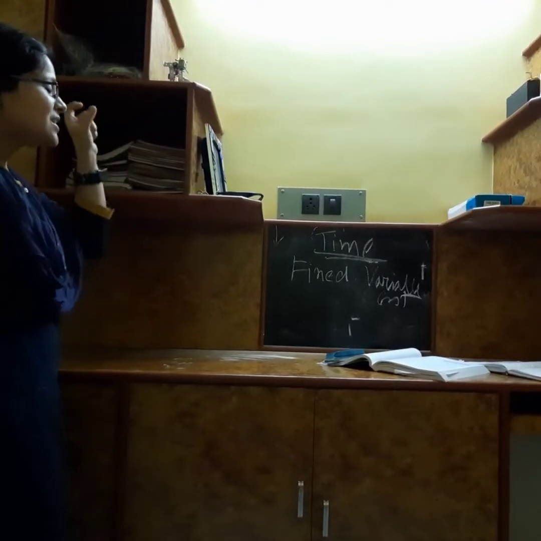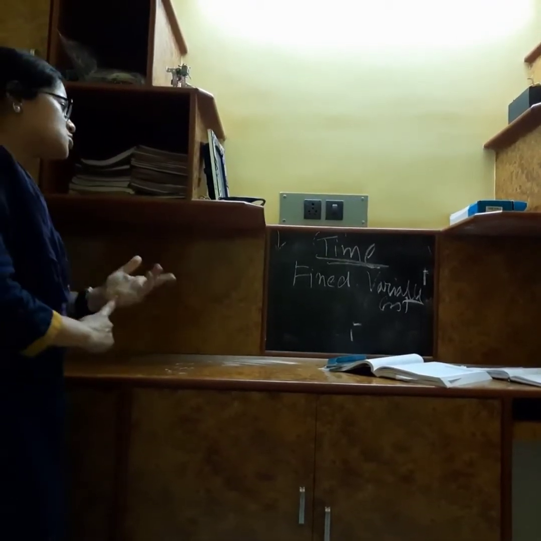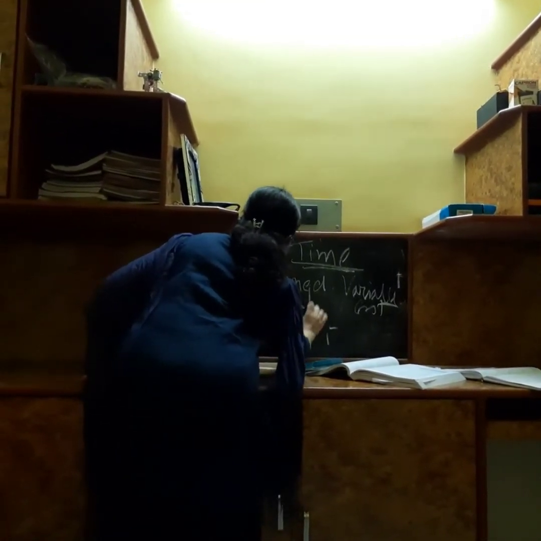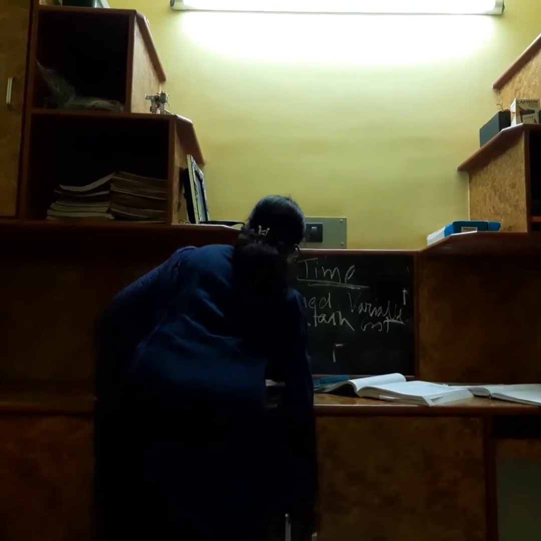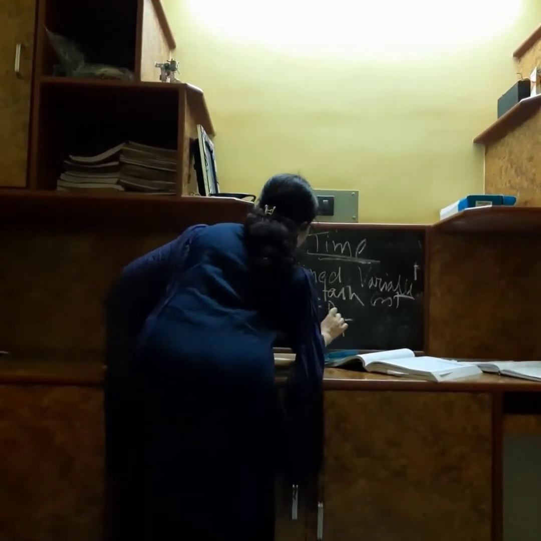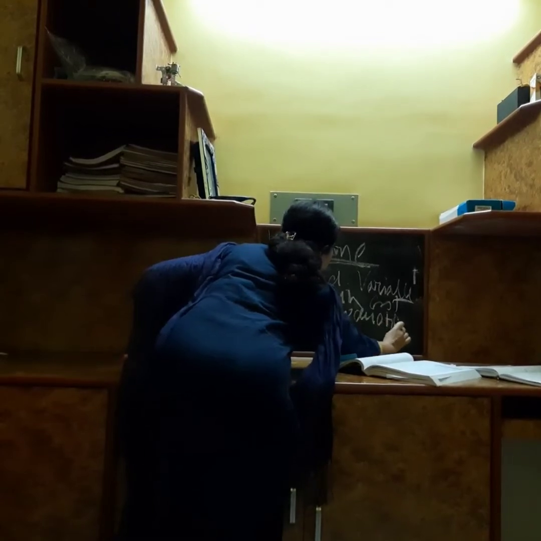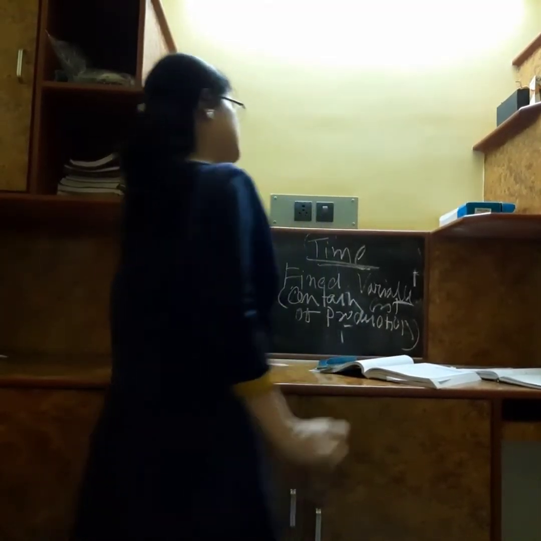So what is called fixed cost? The cost which remains fixed up to a certain level of production is known as fixed cost.